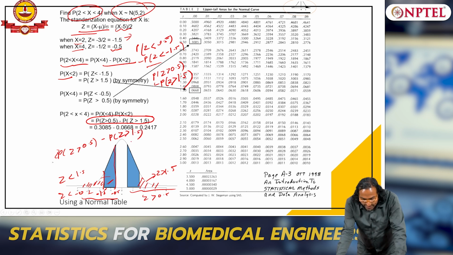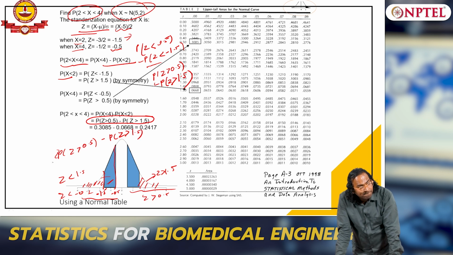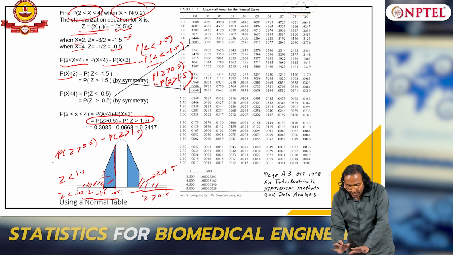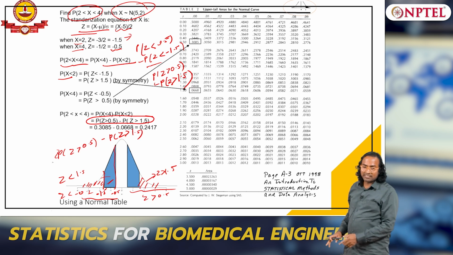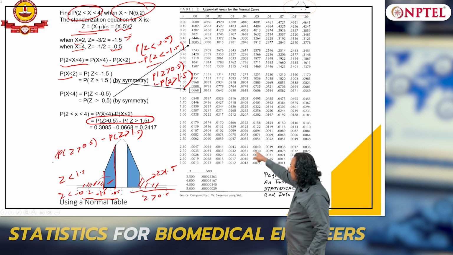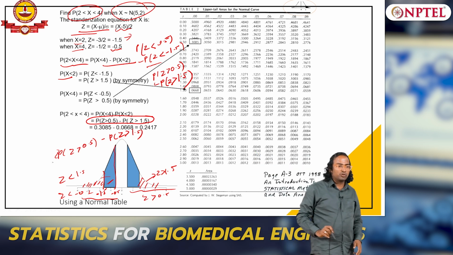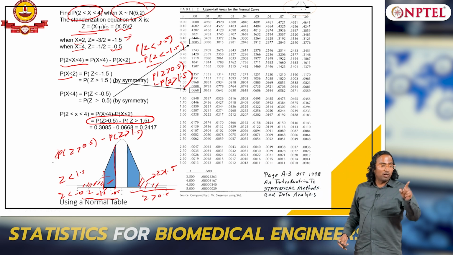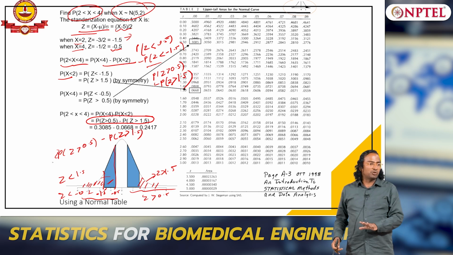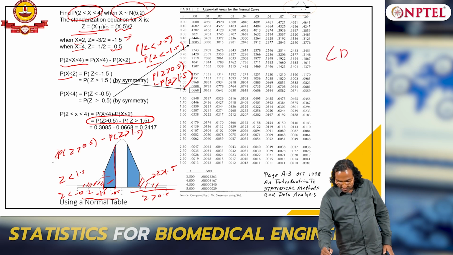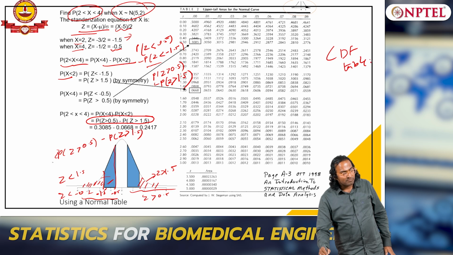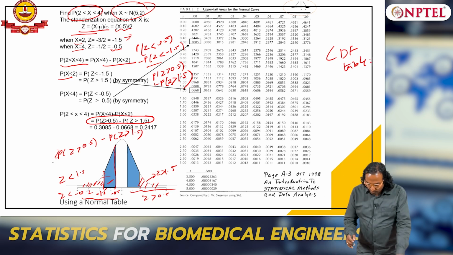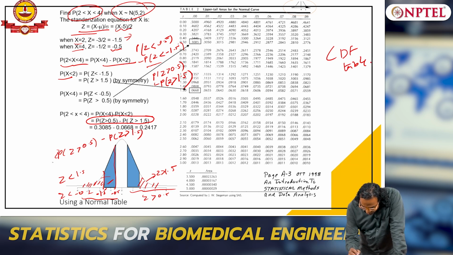What is the probability of z greater than 0.5? How do you find it? This is a cumulative distribution table, the CDF table. Next time onwards, try bringing it. Look at 0.5: the value is 0.3085.